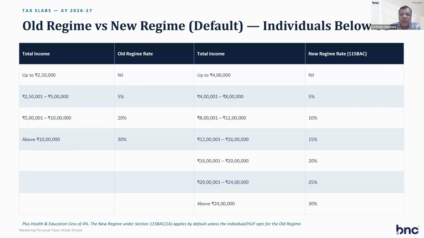Ultimately, I think the new regime is beneficial for all because the tax rate comes lower and you don't have to waste your funds investing in deductions. So I give my clients the suggestion to go for the new regime, save your money, and don't waste it taking deductions and blocking your money. So the new regime is very simple. Up to 4 lakh is nil, 4 to 8 is 5, 8 to 12 is 10, 12 to 16 is 15, 16 to 20 is 20, 20 to 24 is 25. Above 24 is 30. So tax rates have become very easy. So the new regime is very good for non-residents as well as residents.